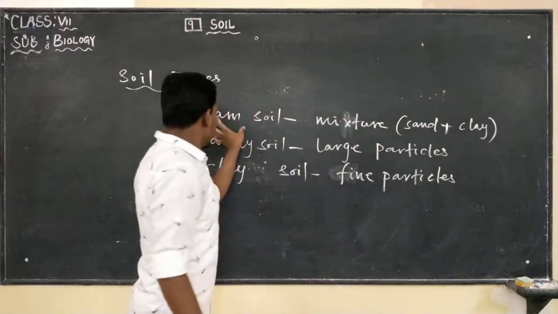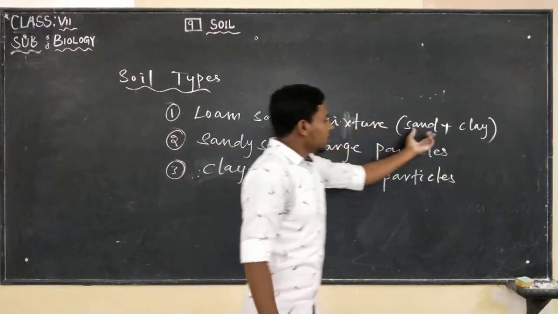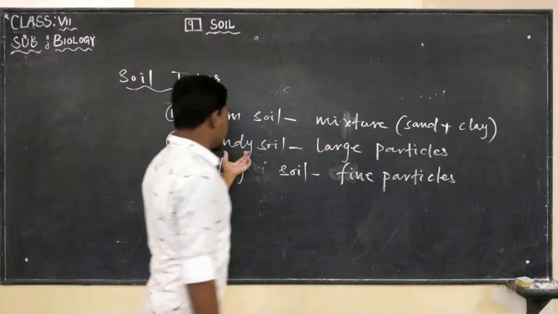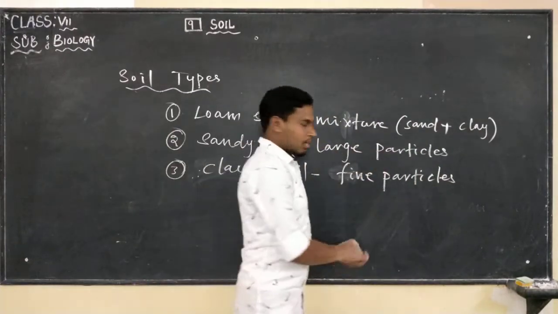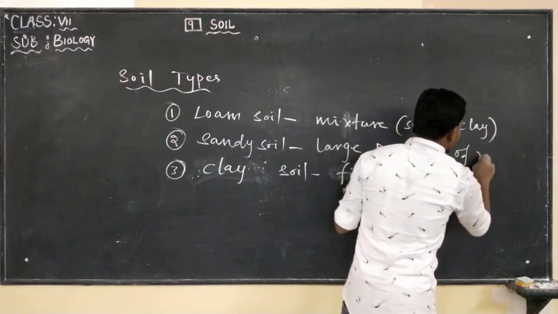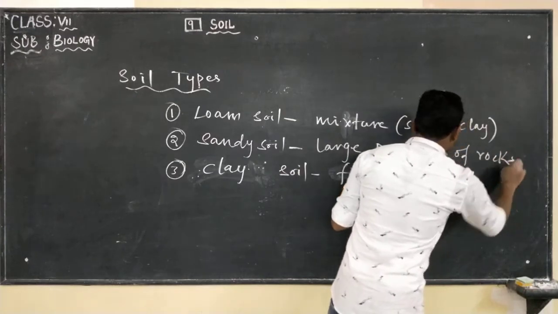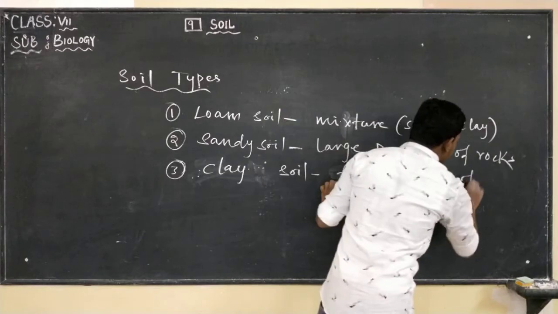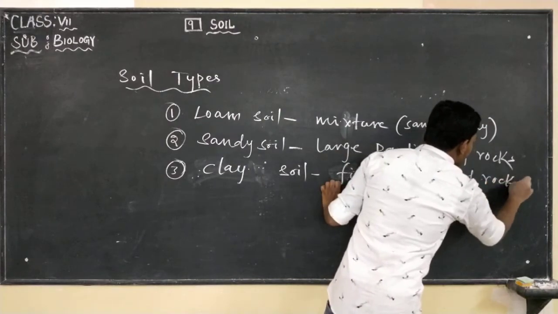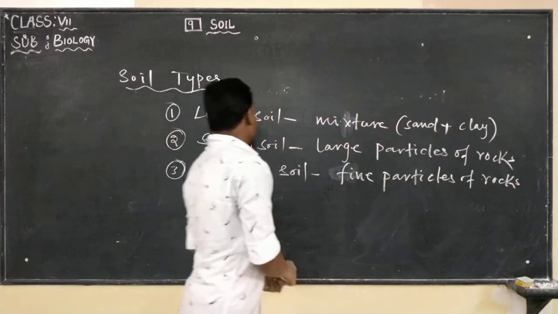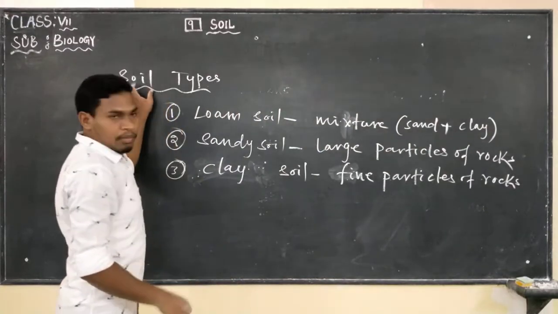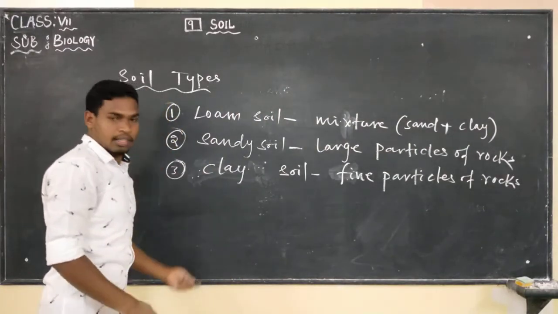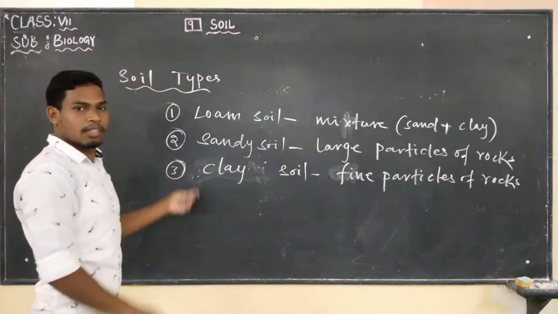So loam soil is a mixture of sand and clay, sandy soil is large particles of rocks, and clay soil is fine particles of rocks. So these are the three types of soil that we are going to discuss in detail.